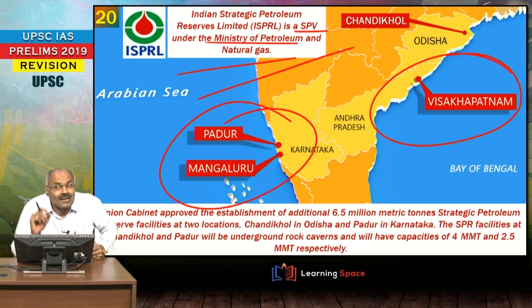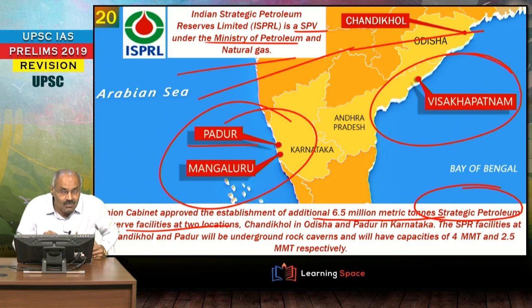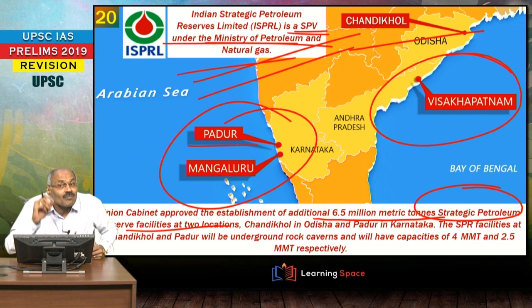And in the second phase, Padur and Chandikol in Odisha are in fact nominated, right? So the Union Cabinet approved additional 6.5 million metric tons of strategic petroleum reserve facilities at 2 locations, that is Padur in Karnataka and Chandikol in Odisha. Please don't forget. And this is the initiative of Indian Strategic Petroleum Reserves Limited. This is the special purpose vehicle under the Ministry of Petroleum and Natural Gas. Right, please do not forget, in the first phase Padur, Mangaluru and Visakhapatnam. Second phase, Padur and Chandikol.